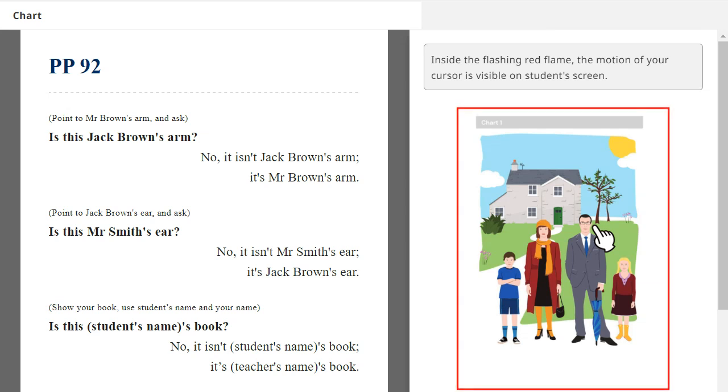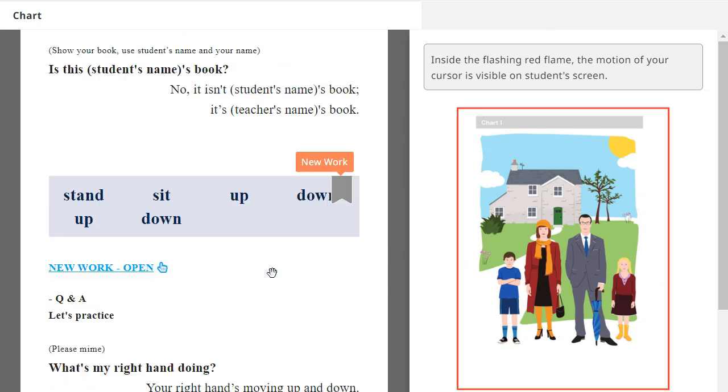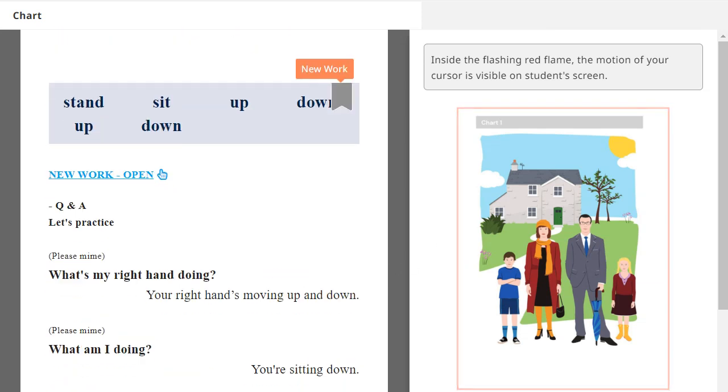Is this Mr. Smith's ear? No, it isn't Mr. Smith's ear. It's Mr. Brown's ear. Very good. Okay, next, repeat.